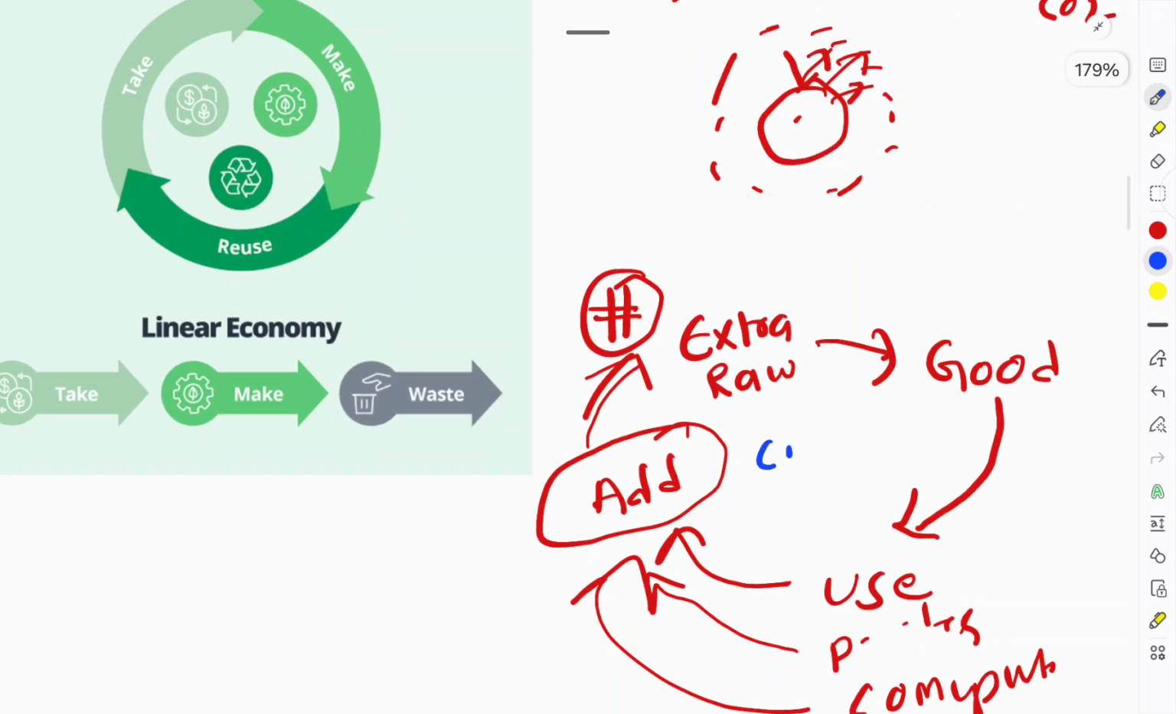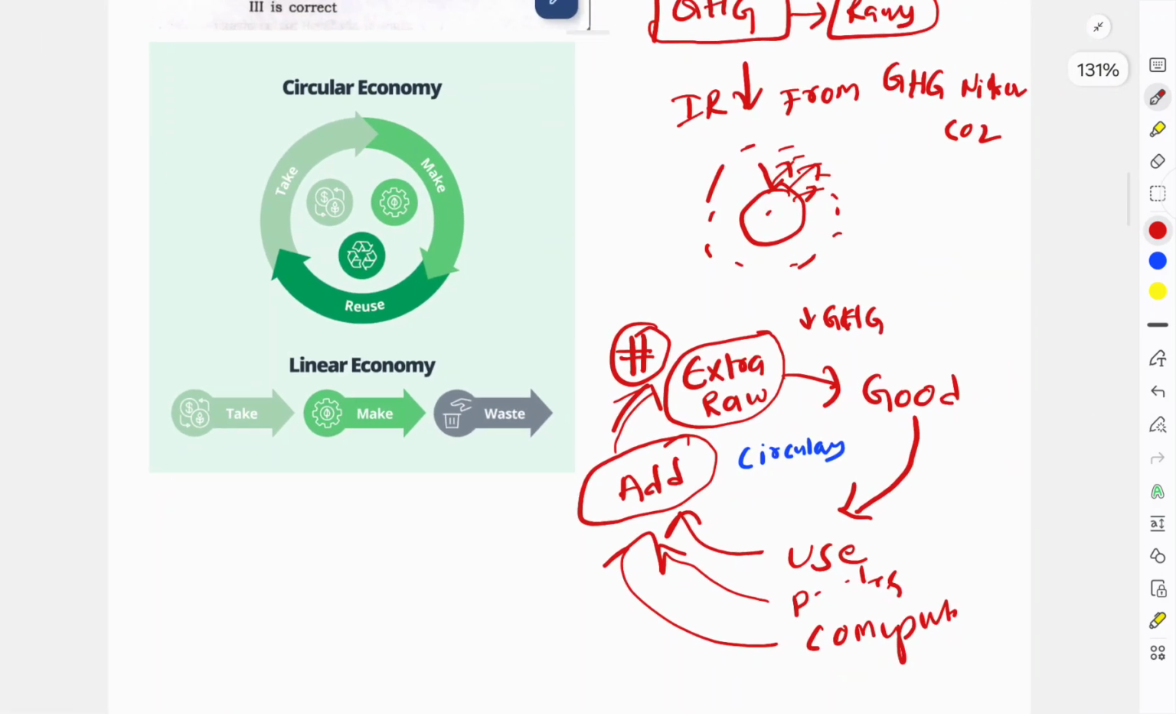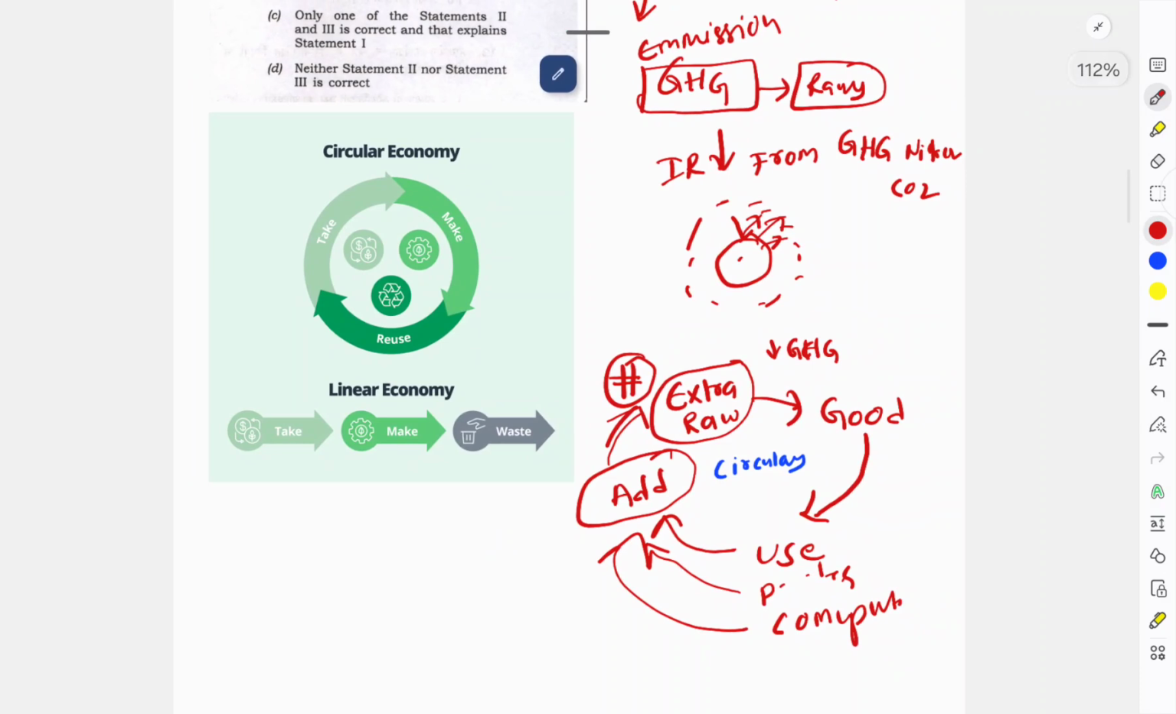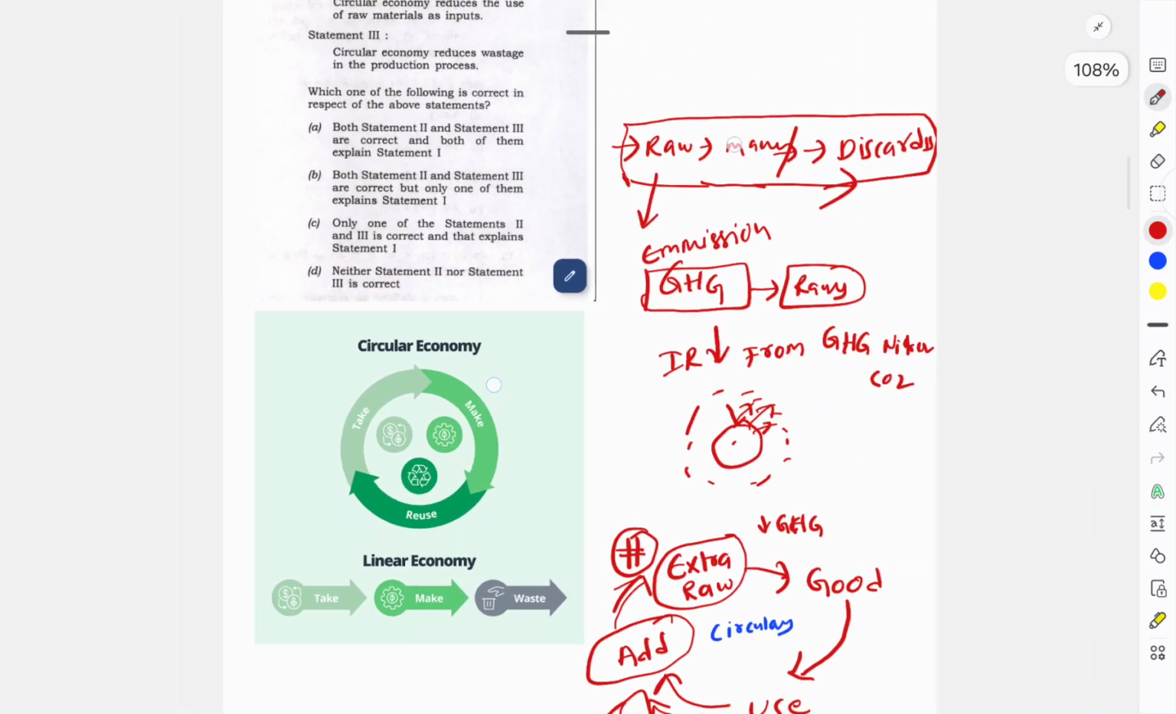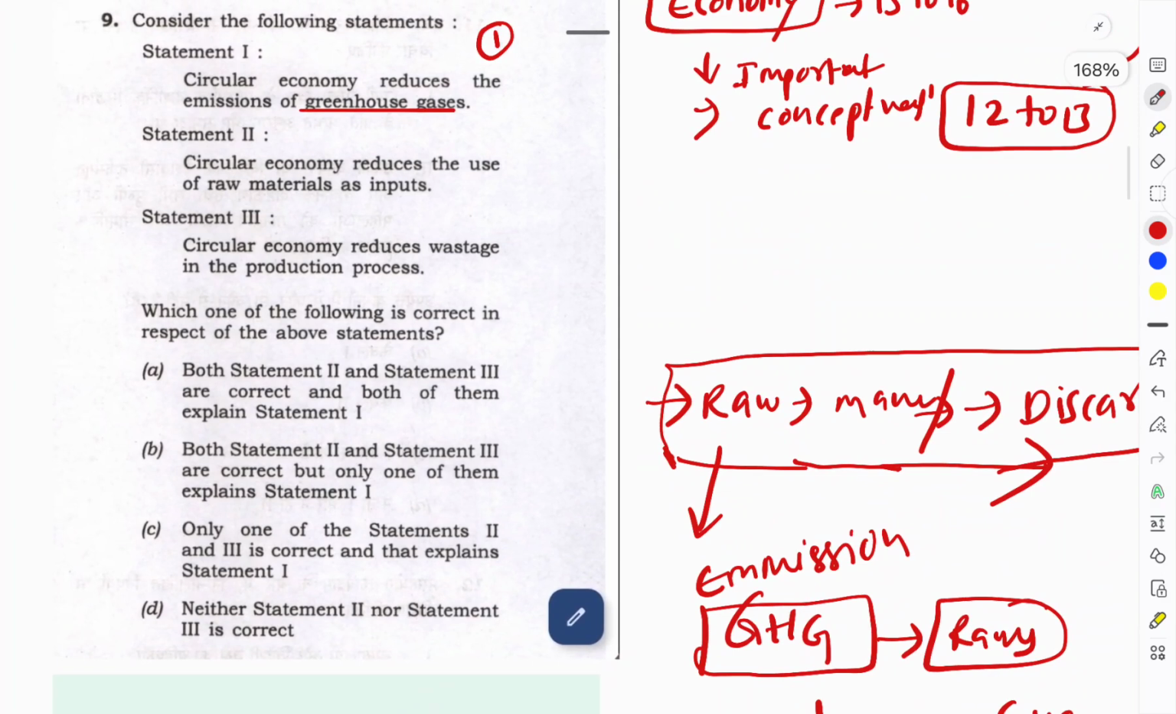Basically, what happens here is that we are reducing the extraction of raw material. When we are reducing the extraction of raw material, there is obviously a reduction in the emission of greenhouse gases. So this is the concept actually. Basically, during extraction and manufacturing we tend to emit a lot of greenhouse gases. To reduce them we are trying to follow the circular economy model, to reduce pollution and at the same time to conserve limited raw materials. So the concept is that circular economy reduces the emission of greenhouse gases. If the concept is clear, you will understand this statement is very clear. So statement 1 is right.